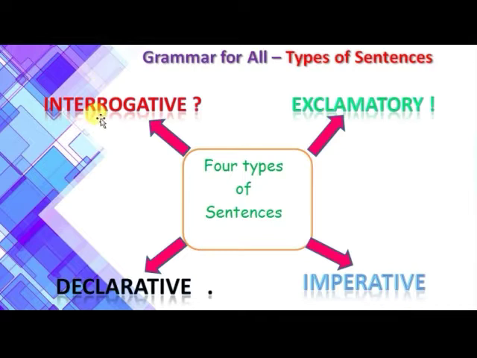So the 4 types of sentences are, the first is the declarative sentence which ends with a full stop. Then you have an interrogative sentence which ends with a question mark. Then we have the exclamatory sentence which ends with an exclamation mark. Then we have an imperative sentence which may end with a full stop. Let us now understand each type of sentence and what is the usage of it.